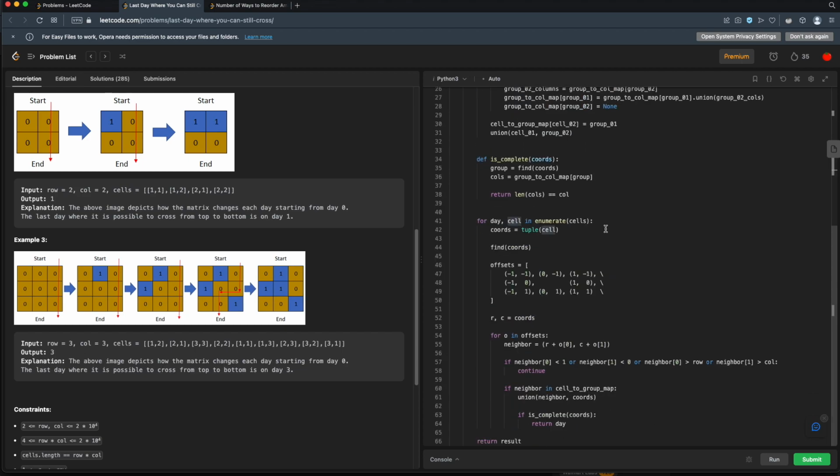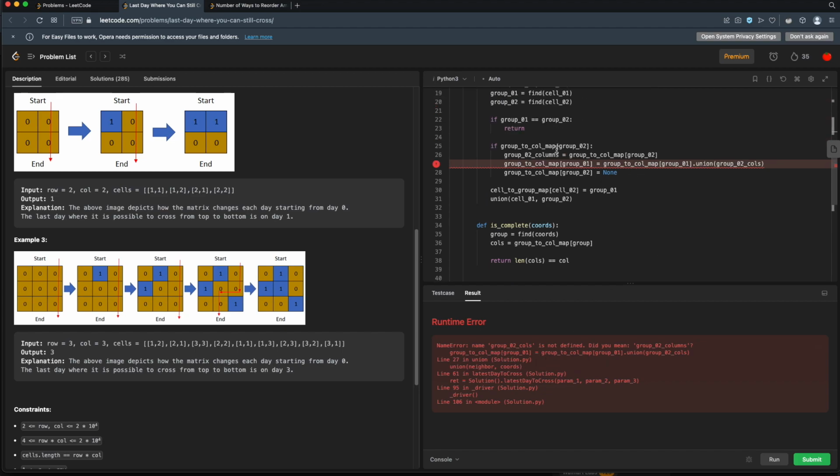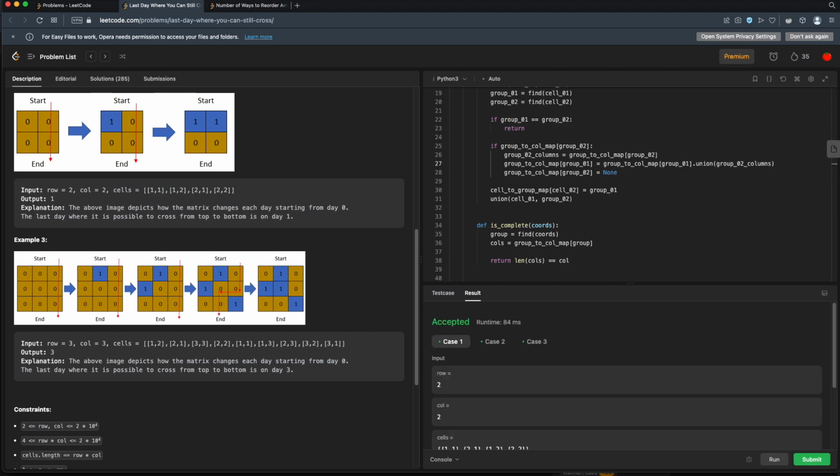Okay, well, we are out of time, so let's just run this and see if it works. And we got something wrong. Got something not defined. Group 2 columns. That's right. There we go. Try this. And that works. Holy smokes.